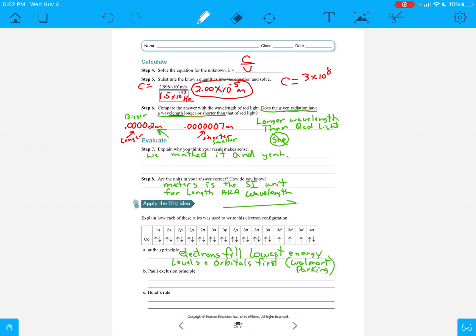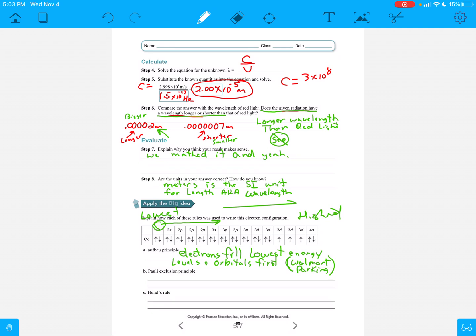Remember, when you go to Walmart, where are you going to park? You're going to try to get as close to the doors as you can, right? You don't want to walk 14 miles. So you try to get as close as you can to the front door. Well, the same thing with the Aufbau principle. We always fill these first, and then we go from there, because this is lowest energy. This is closest to the door, and this is highest energy over here. And so we go to that one last.